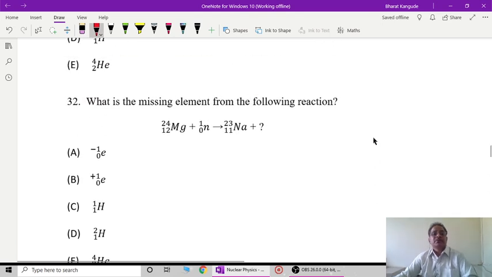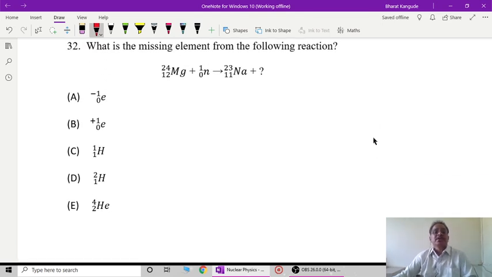Probably this is the last one, question number 32. So what is the missing element from the following reaction? Now you can easily calculate. Again, go for the left hand side. The left hand side's total number of nucleons is 24 plus 1, that is 25. Here on the left hand side 12 plus 0, that is the total number of protons or the atomic number, and that is 12.